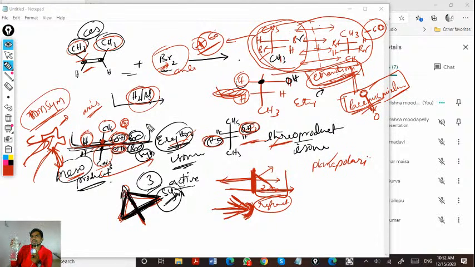So which are non-mirror images, stereoisomers are there, then they are said to be diastereomers, which may be optically active, may not be optically active.